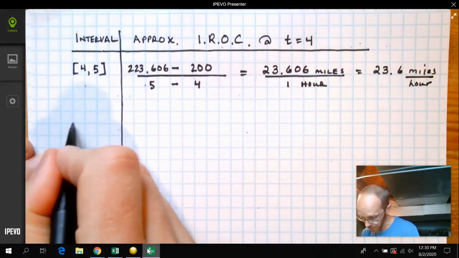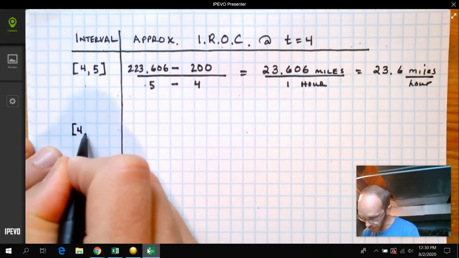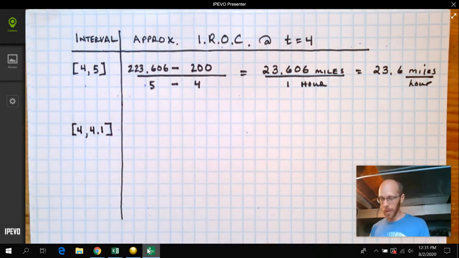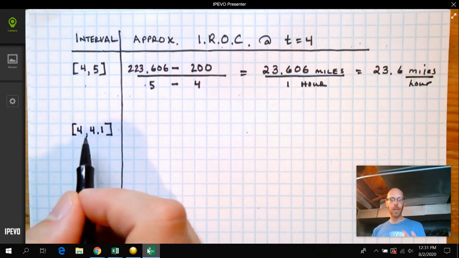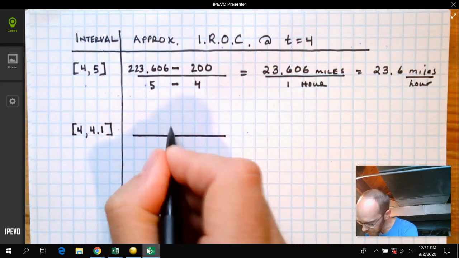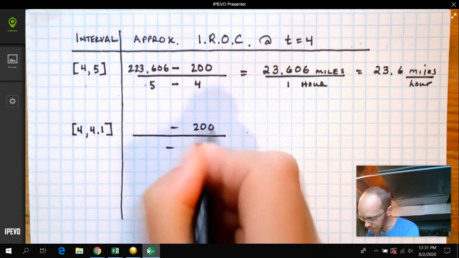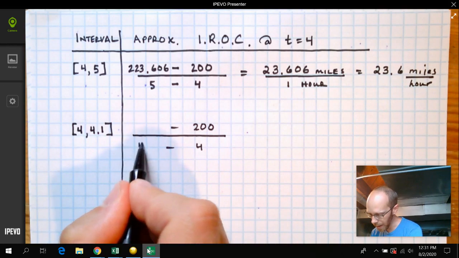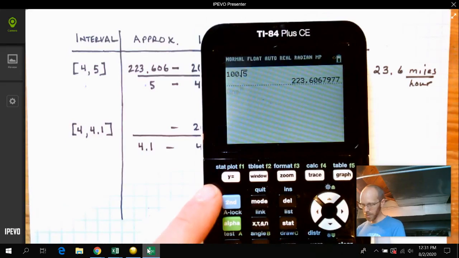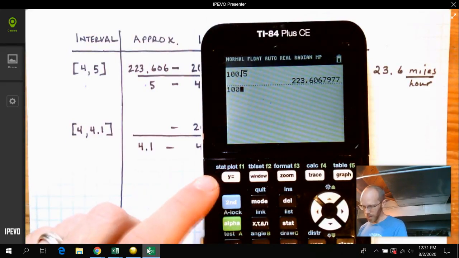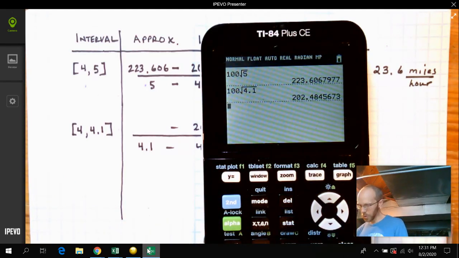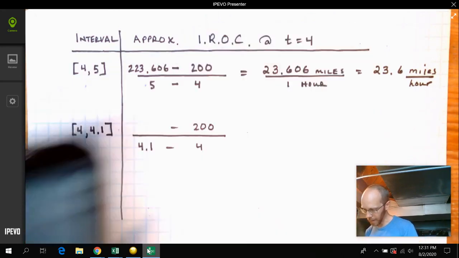Let's make the interval smaller. So we could go, say, from 4 to 4.1. 0.1 of an hour is only 6 minutes. So this is going to be like the average rate of change over those 6 minutes. And look what happens. Here's 4. Here's 200. This would be plug in the x value of 4.1. This right here would be, let's see, 100 square root 4.1. I got 2.024845.